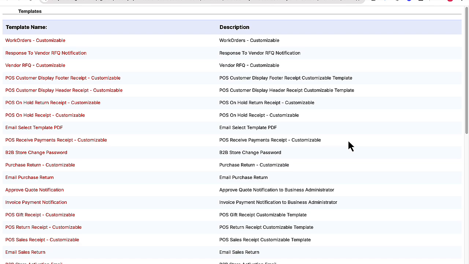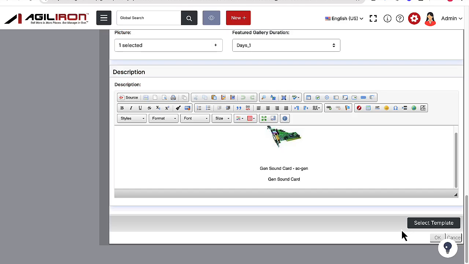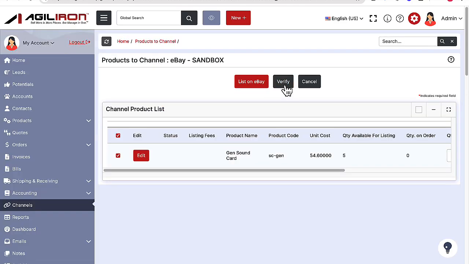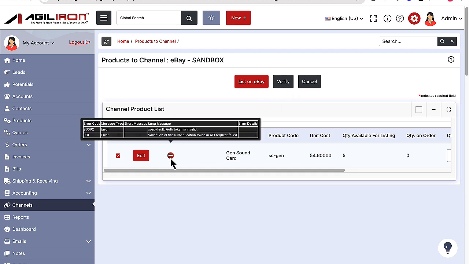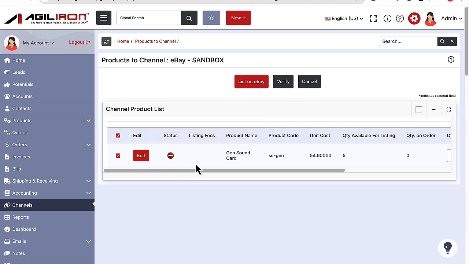Once we are happy with the field settings, we simply click the Verify button. This sends all listing parameters to eBay for verification. Then we get back the listing costs from eBay. The listing is highlighted red if eBay found an error with the listing selections. The listing is highlighted yellow if eBay has a warning regarding the listing selections. Or, ideally, the listing gets highlighted green if eBay has verified that all the settings are good.